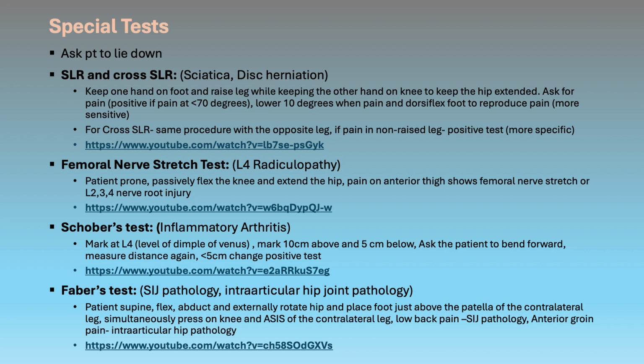Once the patient has the pain, lower the foot to about 10 degrees and dorsiflex to reproduce the pain. It's a more sensitive test. For the cross SLR, you repeat the same procedure with the opposite leg, and if the pain is experienced in the non-raised leg, then the test is positive. This is a more specific test for sciatica or disc herniation.